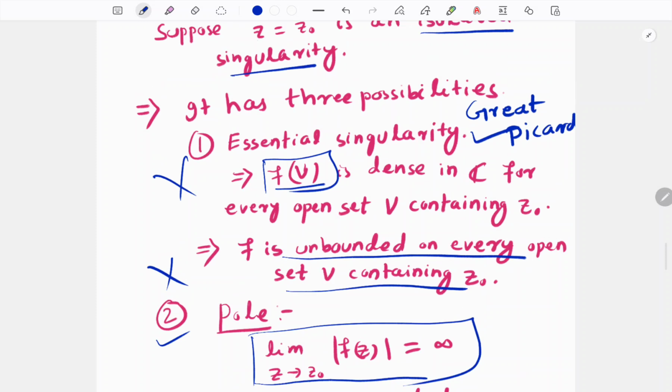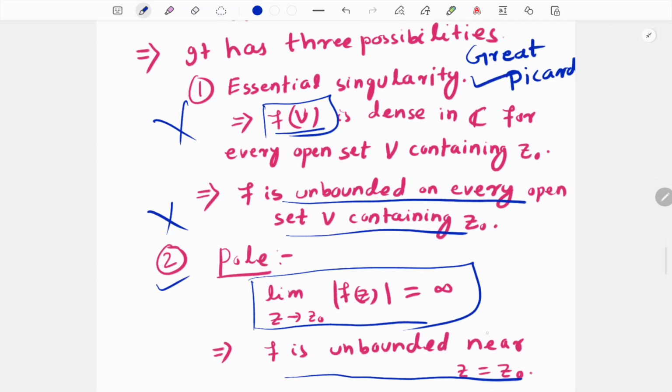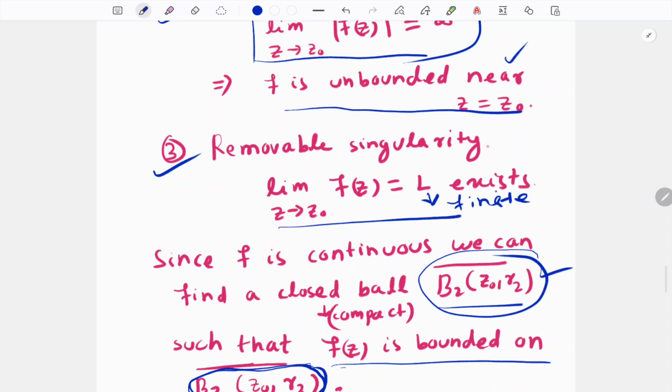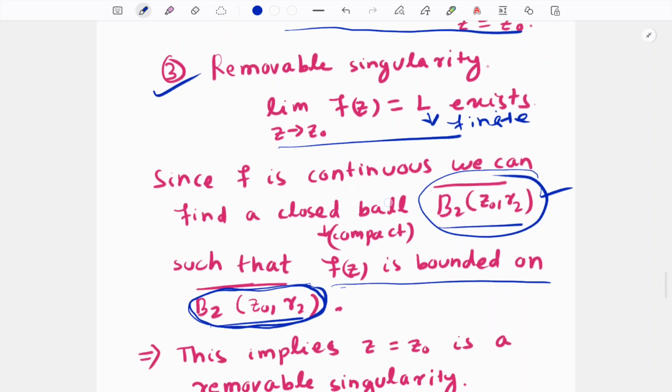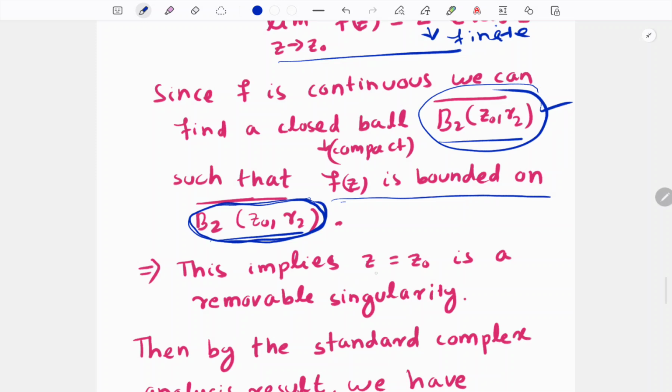But essential singularity and pole are saying that f is unbounded near z equal to z0. So these things cannot be possible. Therefore z0 can at most be a removable singularity.